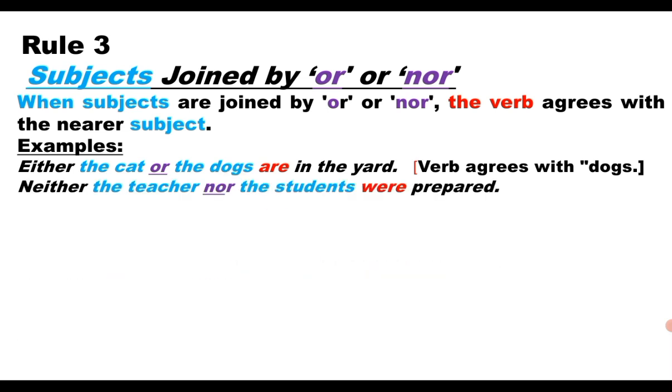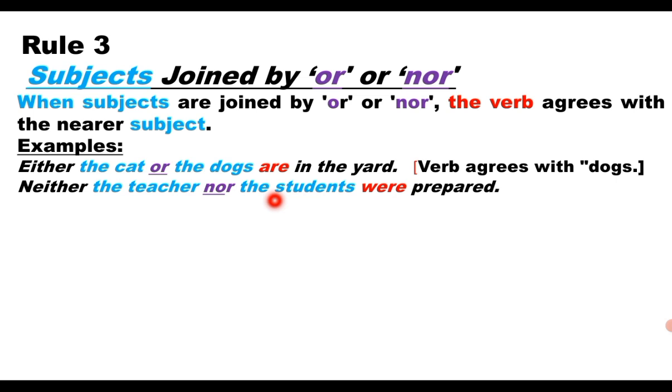Let us see another example. Neither the teacher nor the students were prepared. Here, the teacher is a noun phrase, the students is another noun phrase, and these two noun phrases are joined with the conjunction word nor.